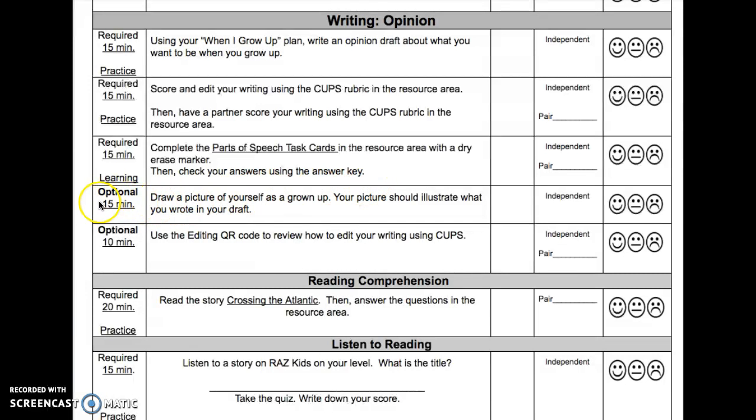The next activity is optional. This is 15 minutes. Draw a picture of yourself as a grown-up. Your picture should illustrate what you wrote in your draft. Also optional for 10 minutes. Use the editing QR code to review how to edit your writing using CUPS.